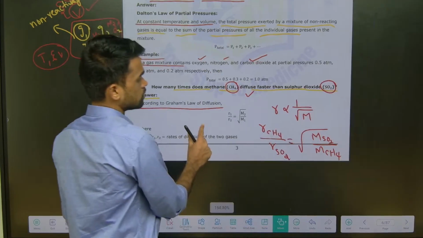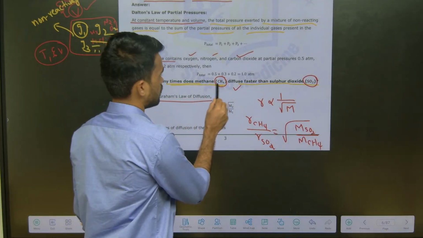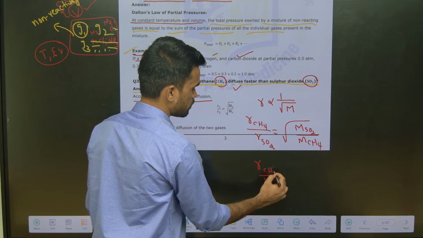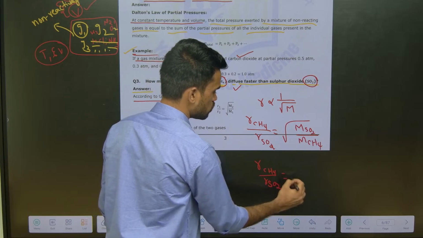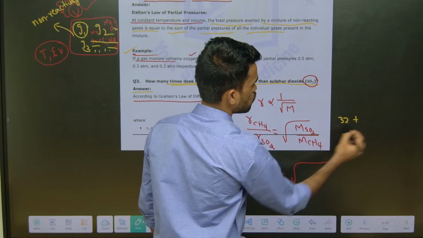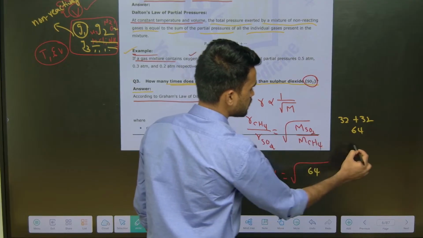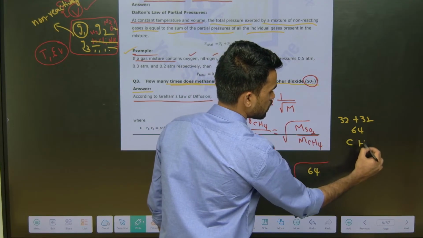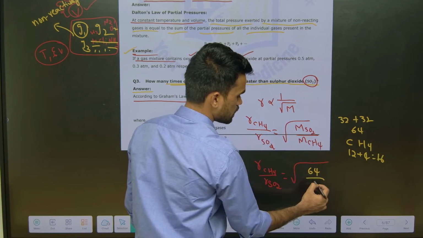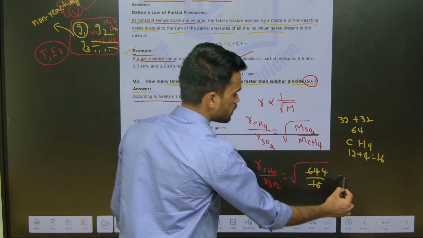So now what they are saying: how many times does methane diffuse faster than sulfur dioxide? The rate of diffusion of methane by the rate of diffusion of SO2 is equal to root over, what is the mass of SO2? S means 32 plus O2 means 32. So this is 64, right? You can write here 64. And what about methane? Methane means carbon, hydrogen, so it is 12 plus 4. So it is 16. You can write here 16. So this will be 64 by 16, which is 4. Root 4 means you can write 2, right?